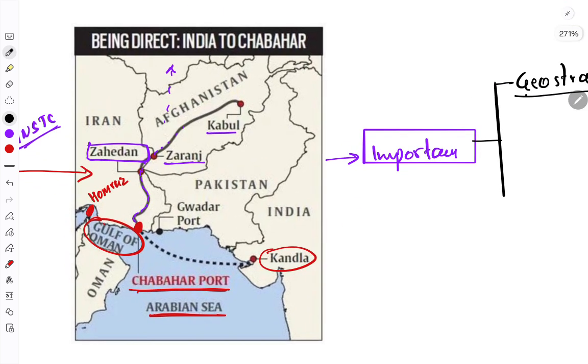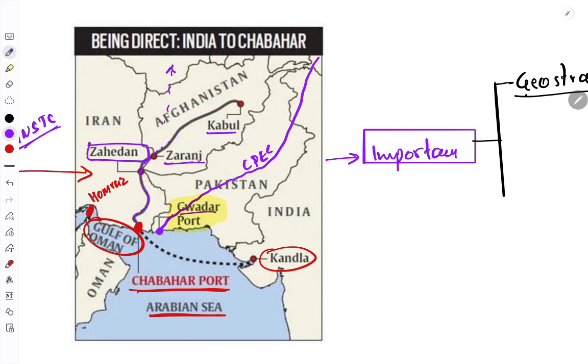Why strategic? Here you see one port which is called the Gwadar port. Gwadar port is in Pakistan, and this Gwadar port is a component of the China-Pakistan Economic Corridor. CPEC is there.